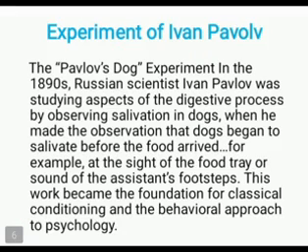Next, we move on to the topic, Pavlov's experiment of classical conditioning. Pavlov used a dog and bell for his experiment. The Pavlov's dog experiment was in the 1890s. He was a Russian scientist. Ivan Pavlov was studying aspects of the digestive process by observing salivation in dogs. He made the observation that dogs began to salivate before the food arrived, for example, at the sight of the food tray or the sound of the assistant's footsteps. These works became the foundation for classical conditioning and the behavioral approach to psychology.